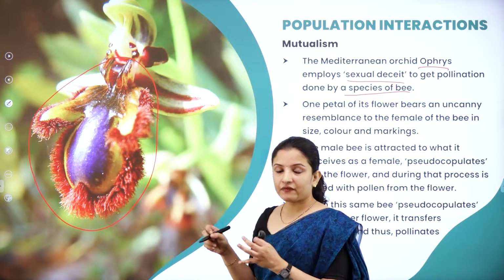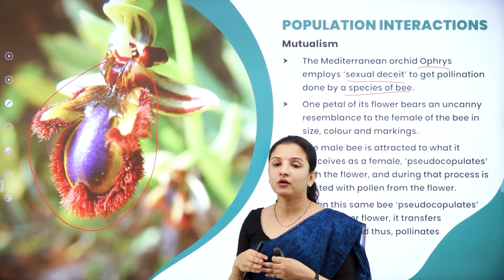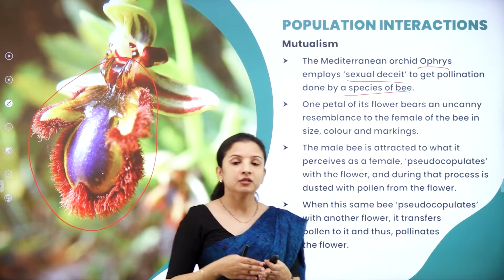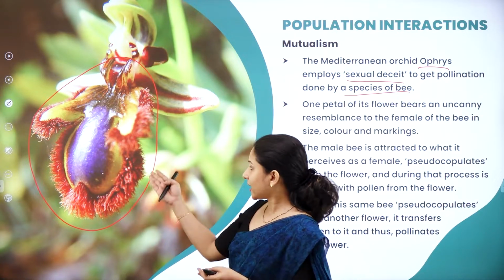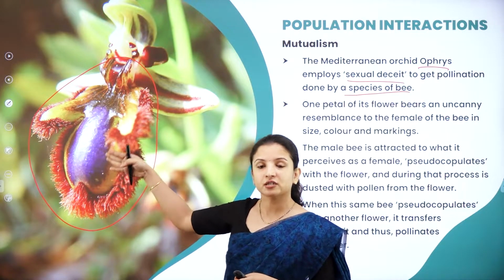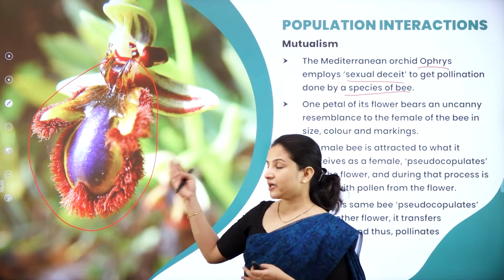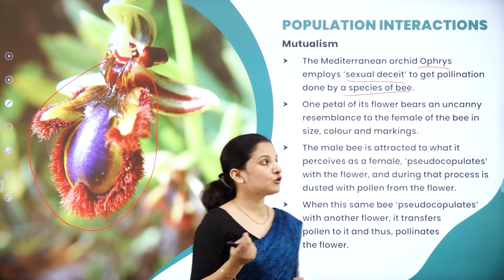The male bee will think that it is a female bee sitting on the flower and it will come for copulation, or for mating. This is called pseudo copulation. Why is it called pseudo? Because it is not actually a female bee, but just looks like a bee. A part of the orchid is looking like a bee. Because mating occurs with the pseudo female bee, it is called pseudo copulation.